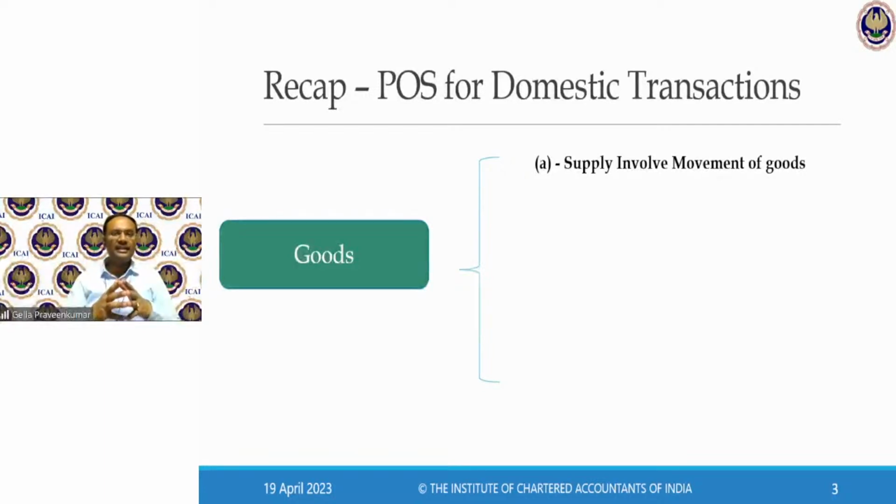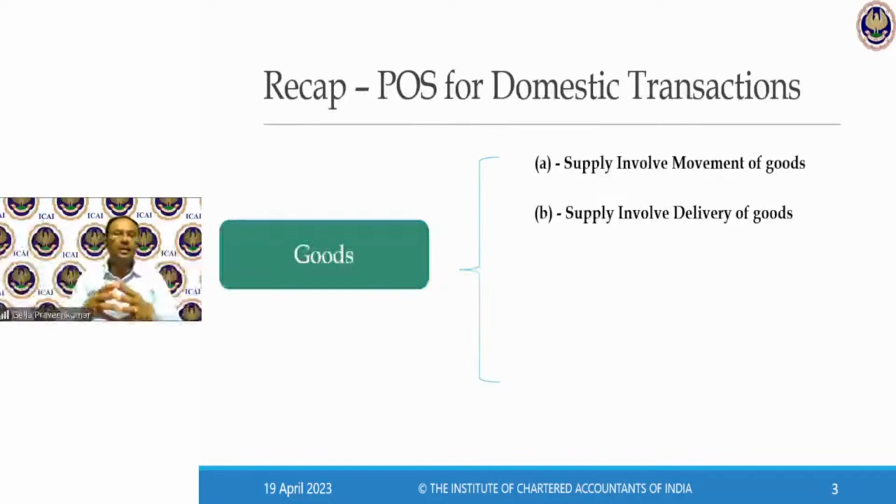For example, sir, I have a mobile shop. I have mobiles which are sold in my shop. When a customer comes in, who is a B2C customer, not registered under the GST law, when I sell these mobiles, I don't know whether this mobile is going to remain in the same state or going out of my registered state. In that case, though there is a movement, I call that a supply at the registered person's premises.